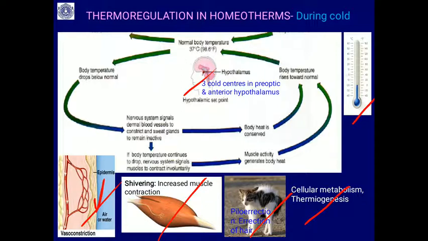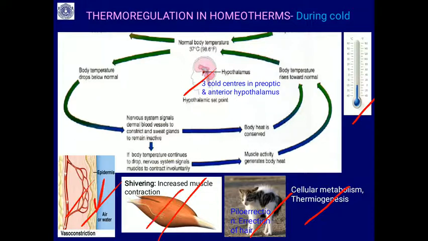The amount of blood flowing to these peripheral blood vessels is restricted. This is called vasoconstriction. Vaso means blood vessels and constriction means they constrict, so there is less blood flow on the surface of the body and the heat dissipation through the blood going outside is minimized. That is one thing.